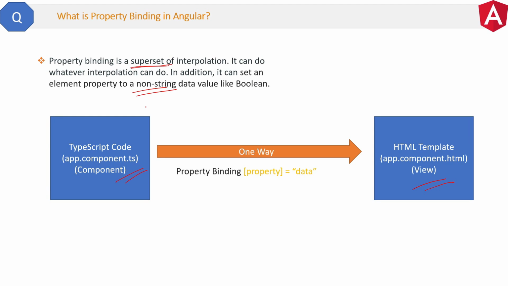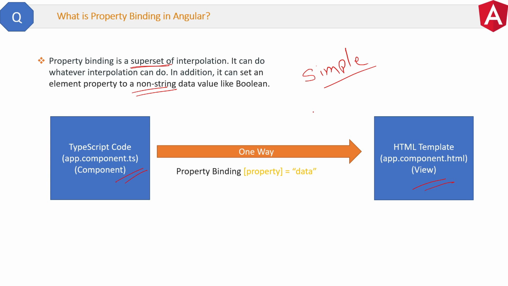So string interpolation can only play with strings, but property binding can play with any data type. So this is the difference between string interpolation and property binding also. Now the question is why we need string interpolation. When property binding can do all the things which interpolation can do, then what is the need of interpolation? The answer is because string interpolation syntax is very simple as comparison to property binding implementation. That is why it is included in Angular framework.